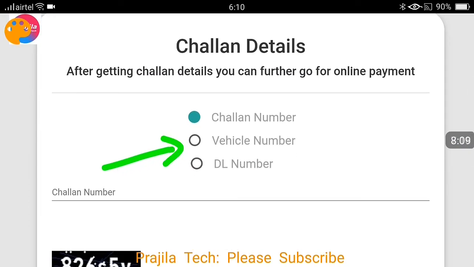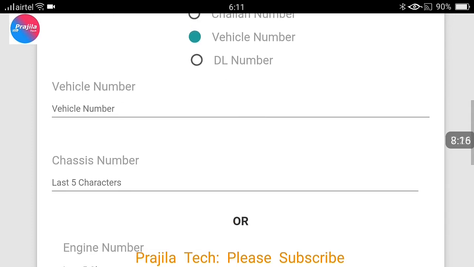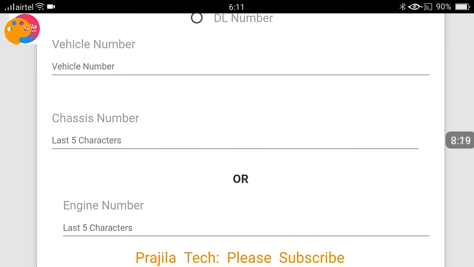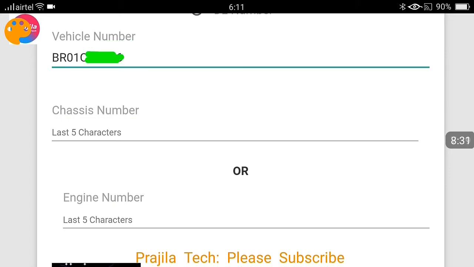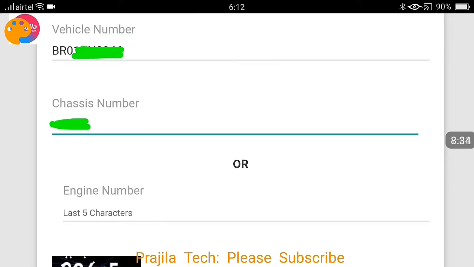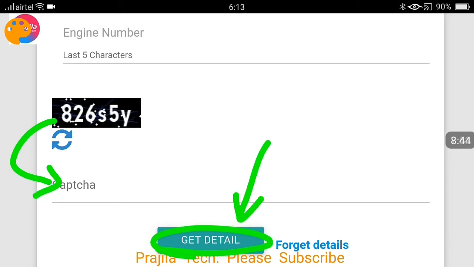So if you scroll down, you have options of searching and paying the challan details. First you have to search. We select the vehicle number, because I don't know the challan or DL number. I am just searching by vehicle number. You have to enter 2 things, friends. One is the vehicle number, and another is the chassis or engine number, last 5 digits, not fully. So you have to know these 2 things. First I enter the vehicle number, and in my case I know the chassis number. I entered both, then I enter the CAPTCHA here and click on the get details button.